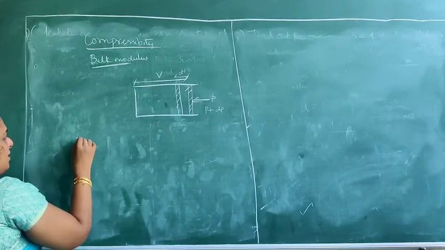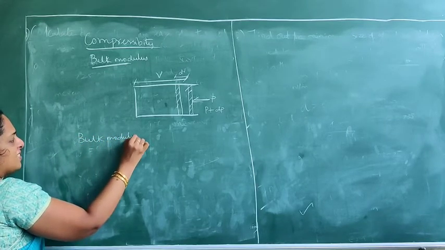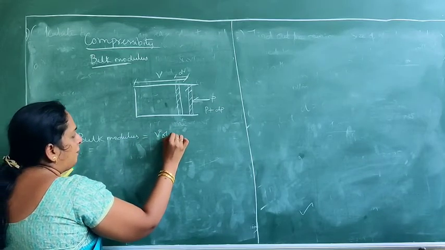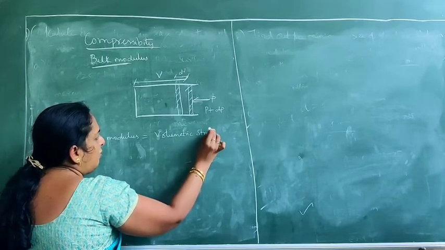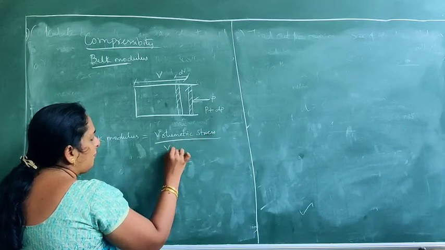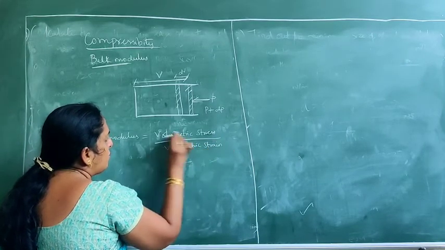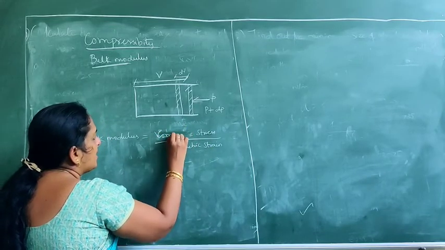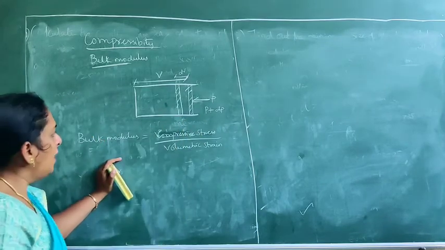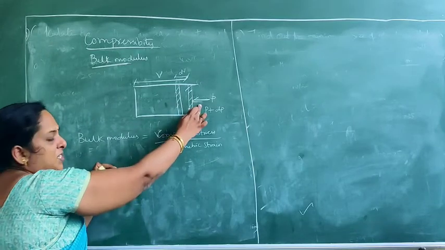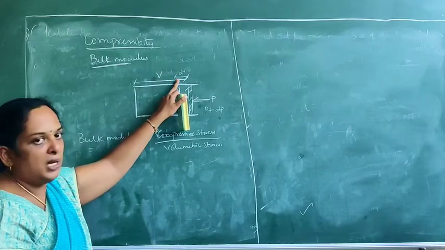So what is bulk modulus? Normally we have a definition that bulk modulus is equal to volumetric stress by volumetric strain. Any modulus is stress by strain. So here we are getting volumetric stress by volumetric strain. Instead of using volumetric stress, I am using compressive stress here. Why? Because the piston is being compressed now, so we are giving the term compressive stress by volumetric strain. Okay. So here the initial pressure is P and the change of pressure is dP. And the initial volume is V and the change of volume is dV.